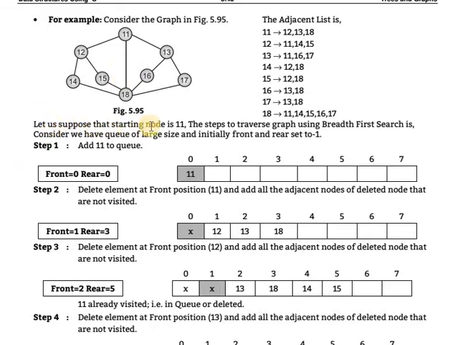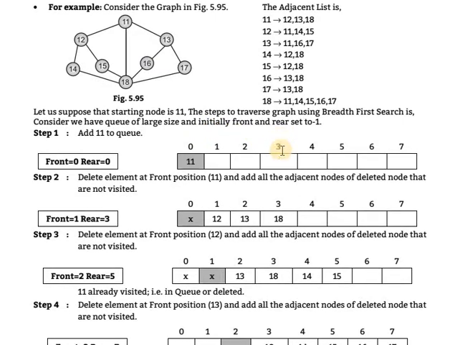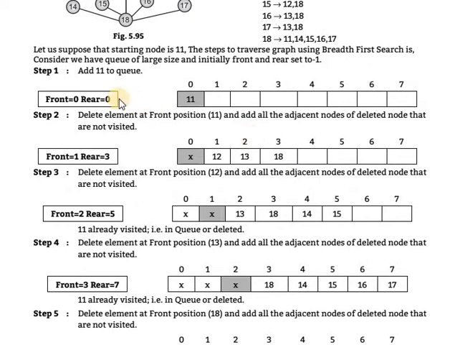Let's suppose the starting node is 11. To traverse the graph using breadth first search, we have a queue of large size. Initially front and rear are set to -1 in the queue. You know that. Step 1, add 11 to the queue. This queue starts from the 0th location, so 0 to 7, the total number of nodes being 8. Firstly front and rear are initialized to -1. We add 11, and at that time front and rear are 0.